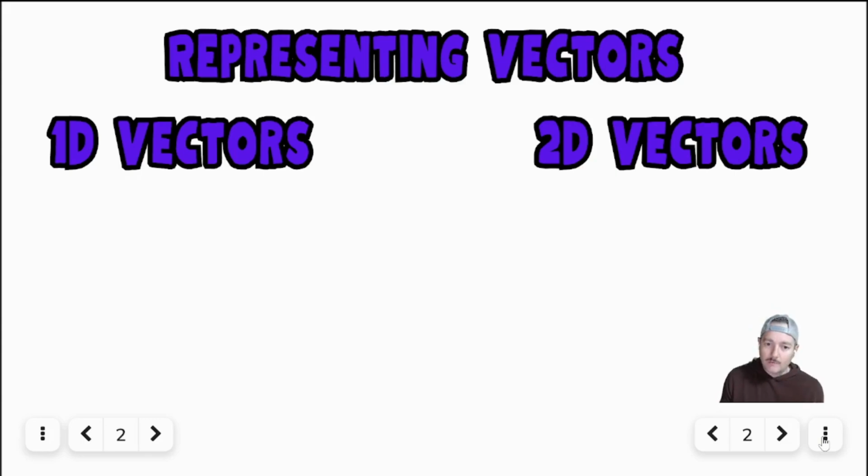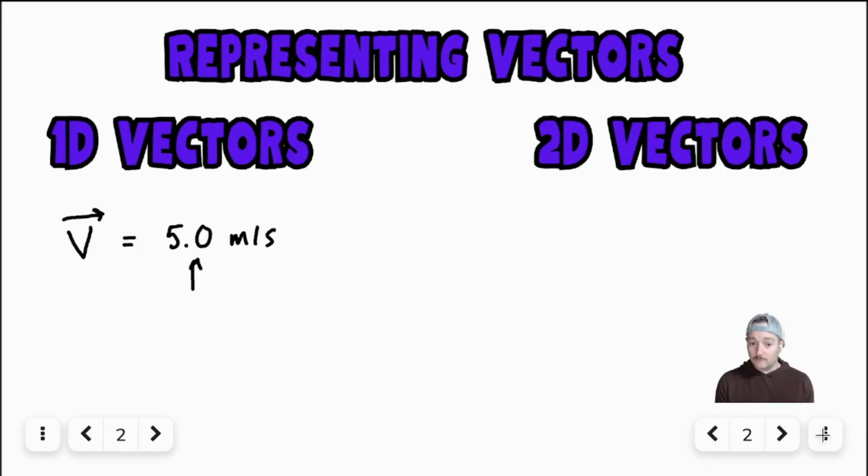So how we represent a 1D vector, let's just do velocity. We would say our v with the arrow, and that should be lowercase v. It looks big, but lowercase v. And then we might say 5.0 meters per second. That right there is the magnitude. That's the number. I'm just going to label this as I go through it. So that's the magnitude. This little pesky guy right here, that's the unit.